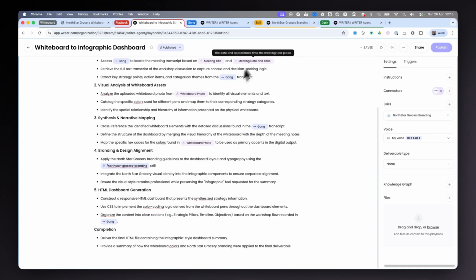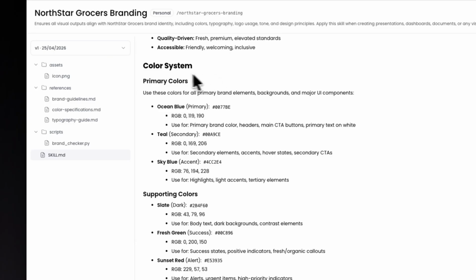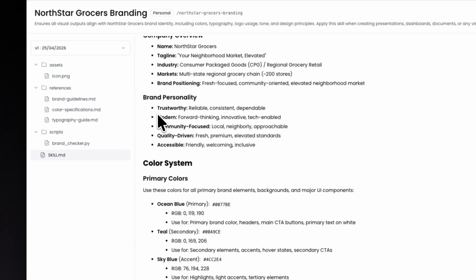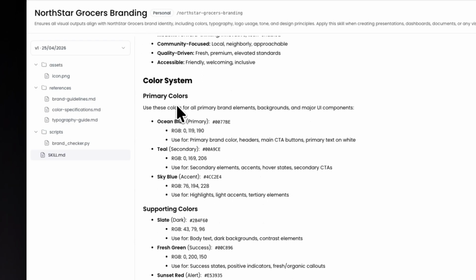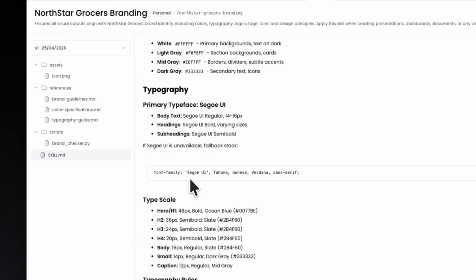I've done that by defining a skill. Let's take a look at the skill. In this section here, I have a skill which defines exactly the key information about the North Star grocers brand. And by defining it once, I can set it and then run it everywhere. We have information about the actual brand identity, the brand personality, as well as details around the colors and the fonts that should be used whenever generating content for this specific brand.